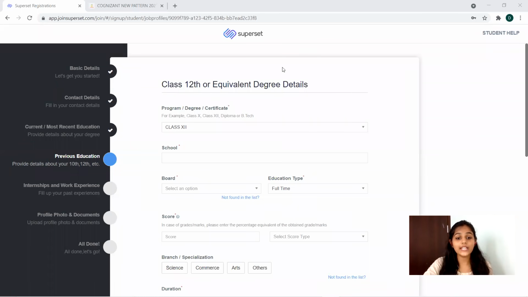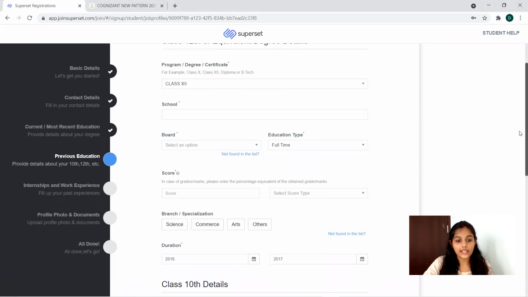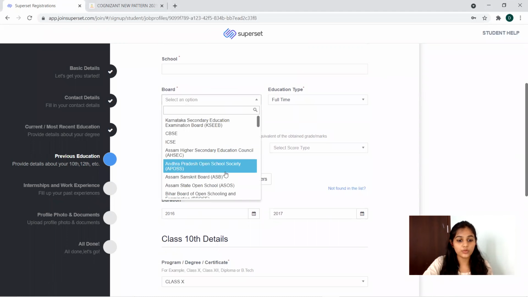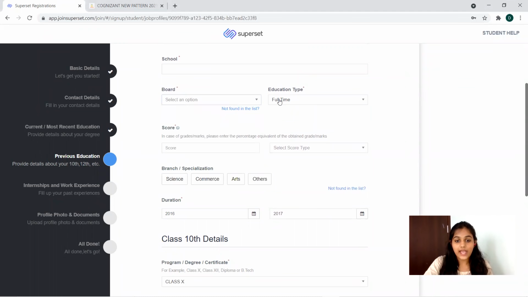After completion of that, you will be going to the next stage where you have to give your previous education details, that is your 10th and plus 2 details. You can see the 12th details, school and which board. I mean, the state board, CBSE board, whichever board you can provide among this, and your full-time education, part-time or correspondence, if any, you can provide, and scores you can give and select the score type you're giving. It's for CGPA, grades, whatever it is. Then your branch, which specialization you had in that.